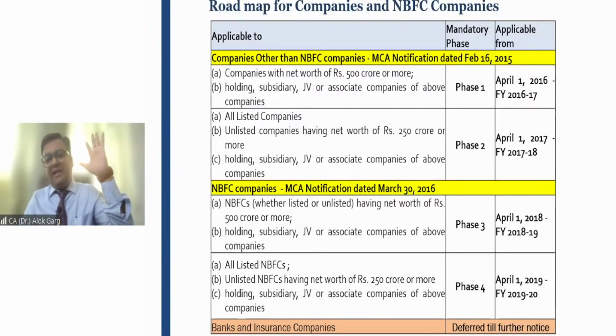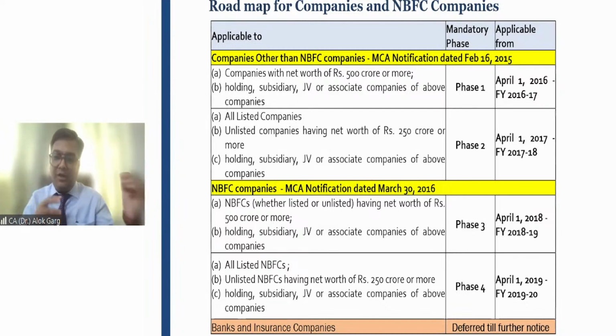At that point of time, the government had given the option that if any company wants to apply it voluntarily 1 year before, they can do that. Because Ind AS were notified in February 2015, anyone who wants to apply in 15-16 can do that. But it was not mandatory. From 1st April 2016, there was a mandatory roadmap for applicability of Ind AS. Today, it's been 8 years since Ind AS were notified.